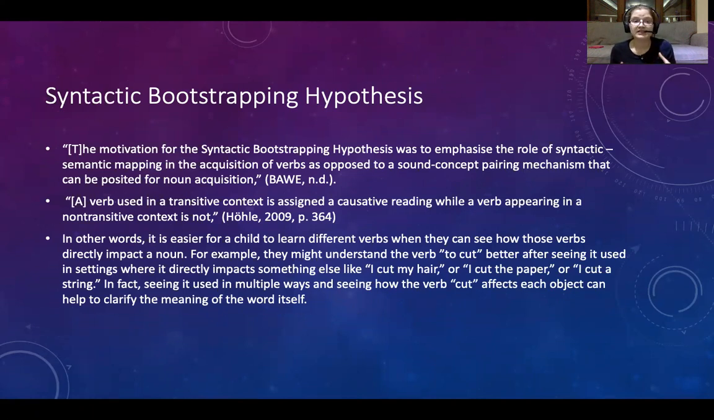So in other words, it's easier for a child to learn different verbs when they can see how those verbs directly impact a noun. For example, they may understand the verb to cut better after seeing it used in settings where it's directly impacting something else, such as I cut my hair, I cut the paper, I cut a string. In fact, seeing it used multiple ways and how that verb cut affects each object can help to clarify the meaning of the word itself.